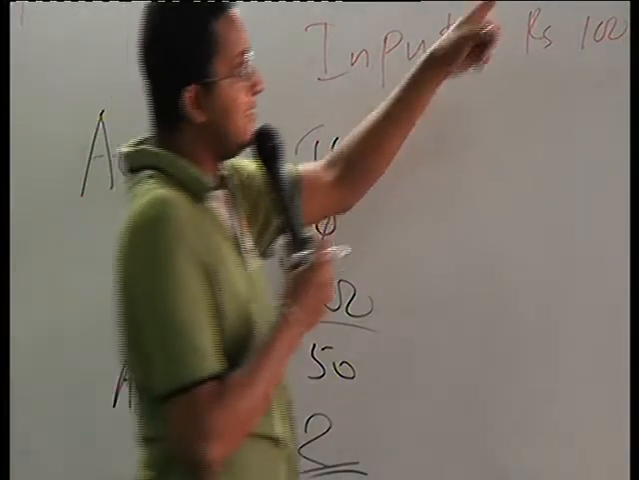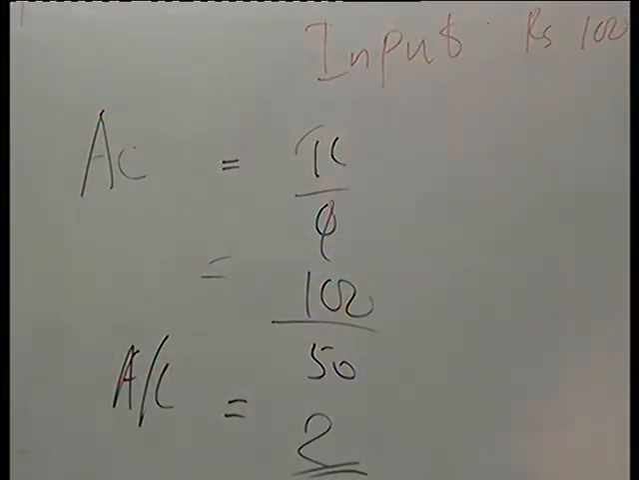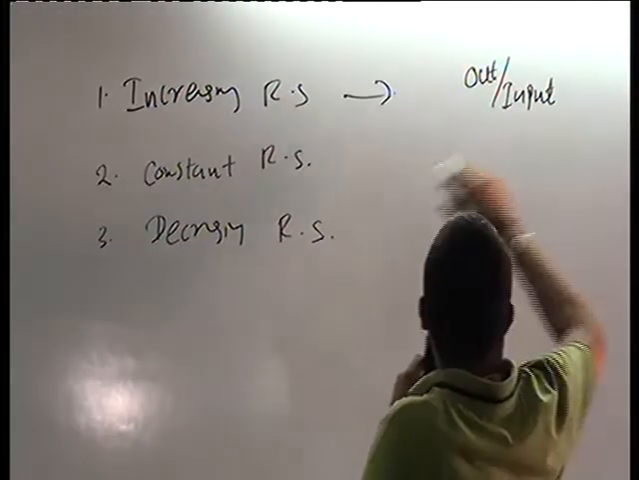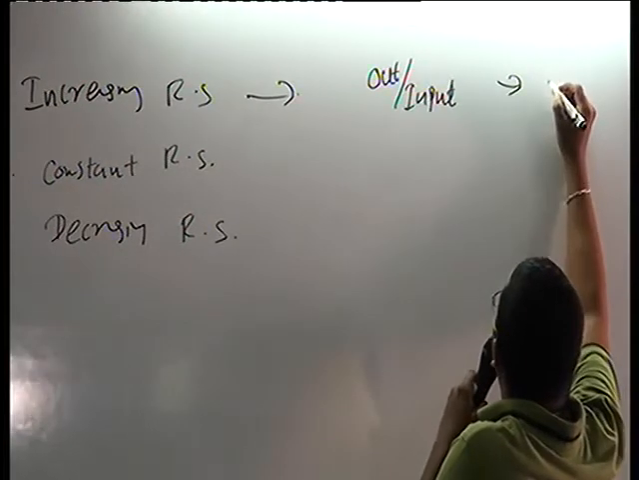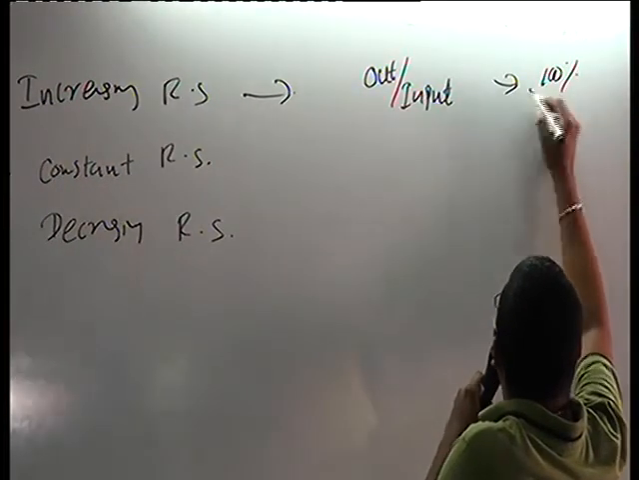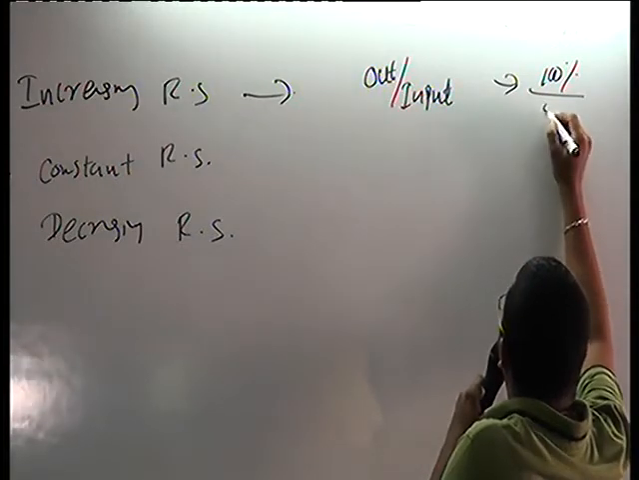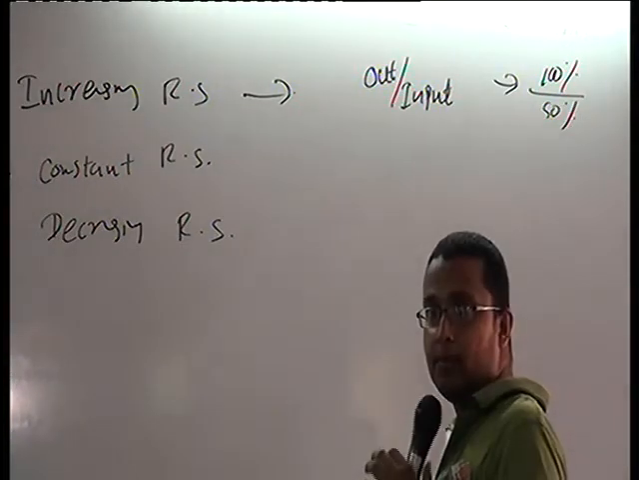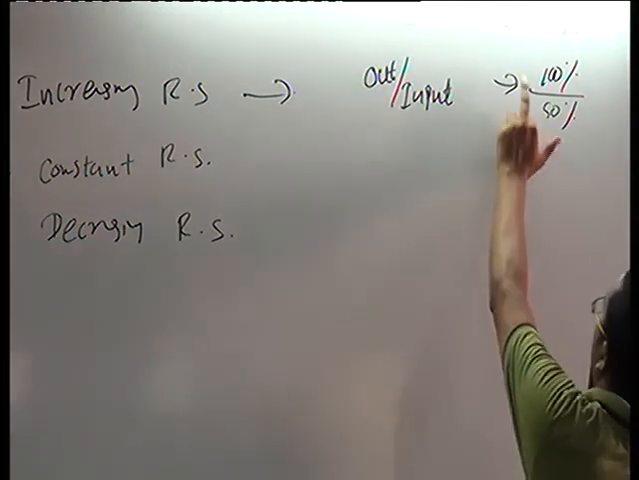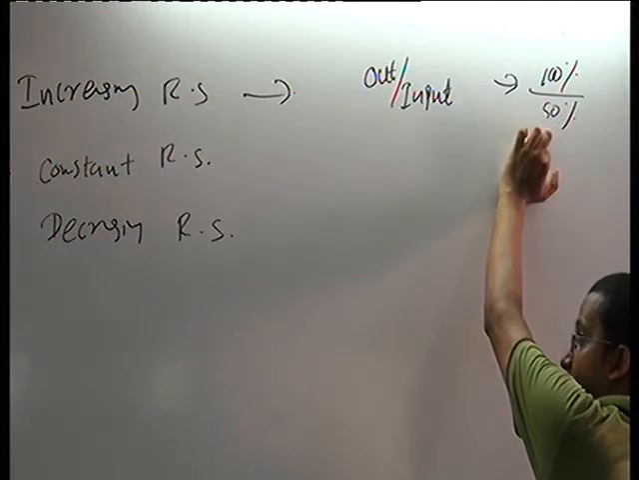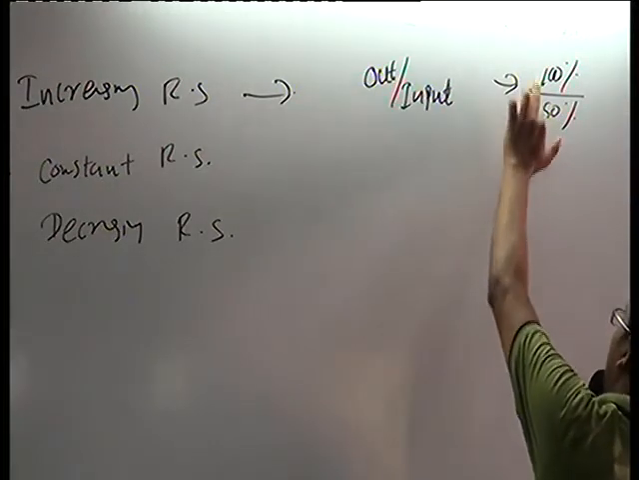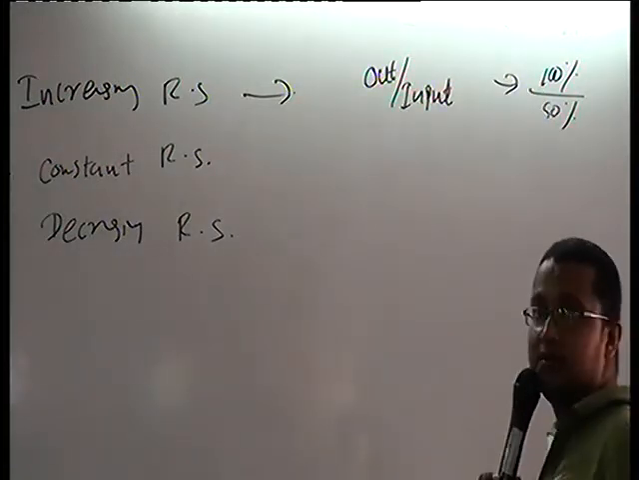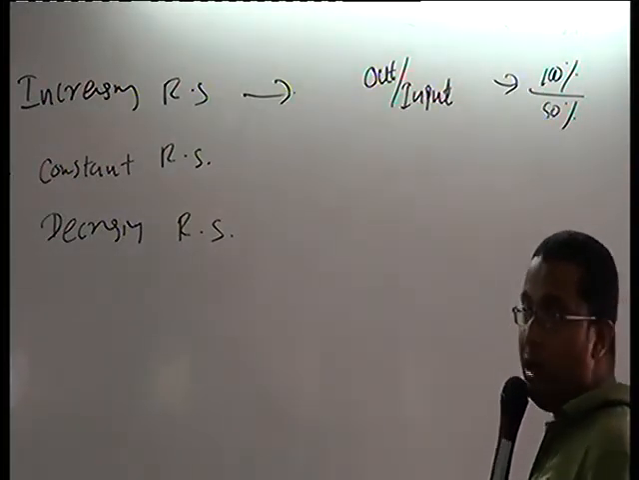Now, increasing return to scale. The return to scale formula is output divided by input, no? Increasing return to scale, what will happen? Your output increases by a higher percentage than your input percentage. You increase your input by 50%. In response to that, output increases by 100%.